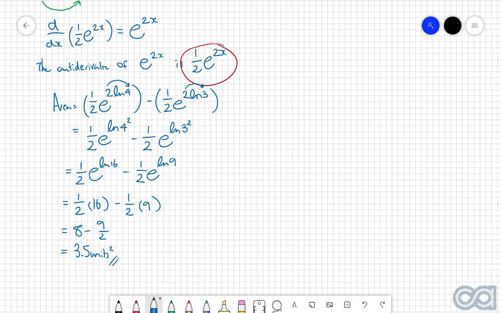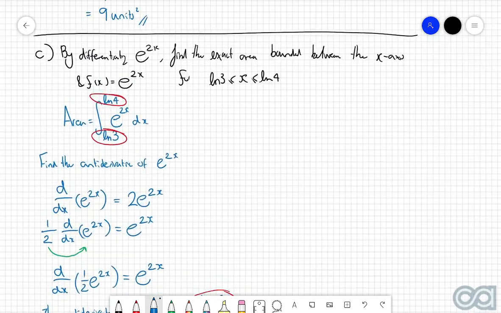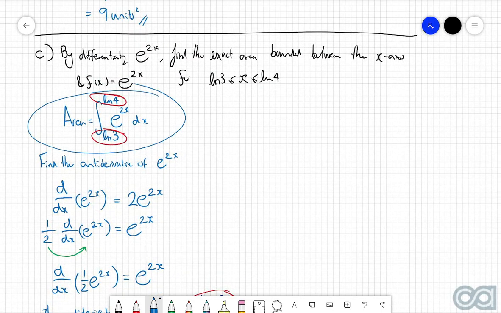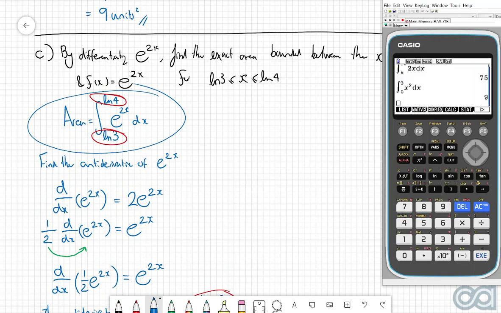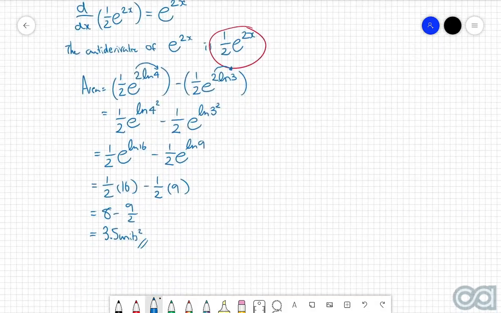And just as a quick final check, let's come back up to our integral expression up here, pop this into our calculator to make sure that we get the exact same answer. So if we go into our run matrix mode, options, calc, integral, and we've got the function e to the power of 2x, and we're evaluating this between ln of 3 and ln of 4, and we can see that we get an answer of 7 over 2, or in other words, 3.5. So we can therefore say that this answer here must be correct.